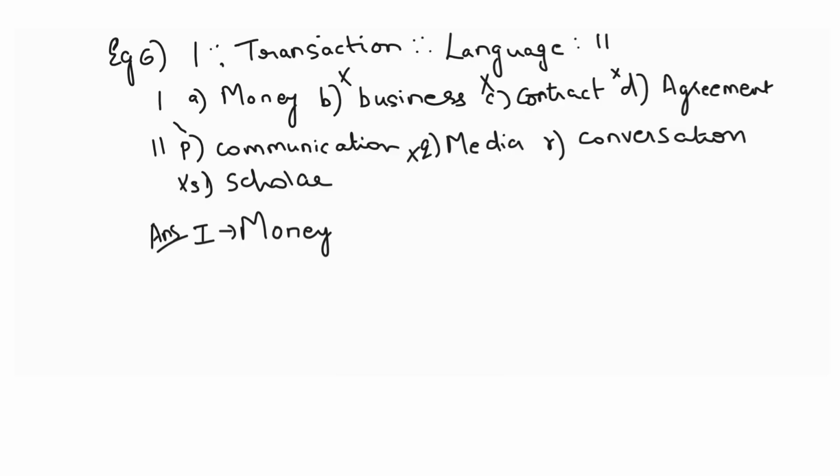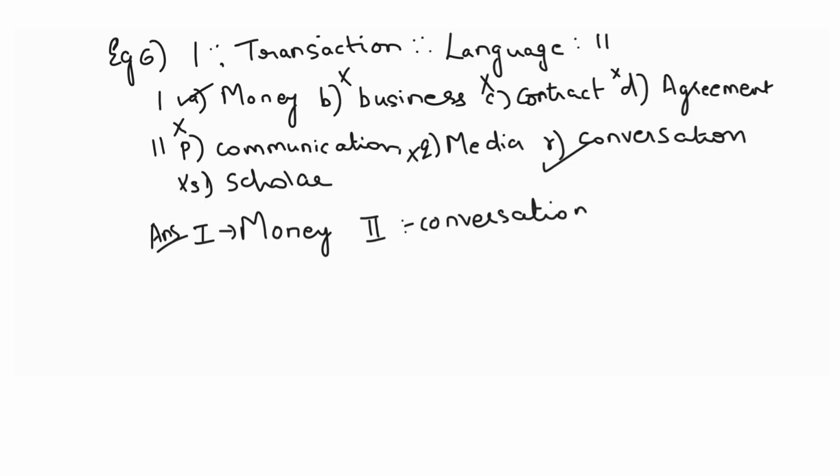Communication requires language also, but communication is verbal and non-verbal both, so it can be done without language also, with signs and gestures. So the communication word is given to confuse you. Conversation is something that you have to speak, which you cannot do without a language. Am I clear? So the first Roman number will be money, and the second answer will be conversation. Money is required to make a transaction, in the same way language is required for a conversation.